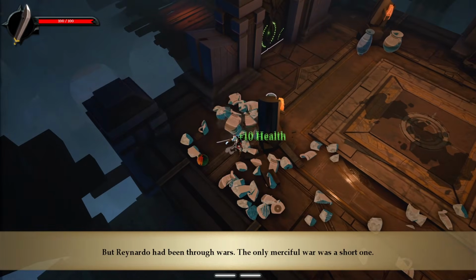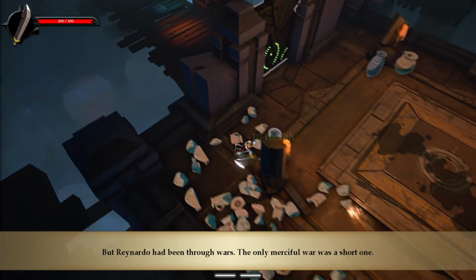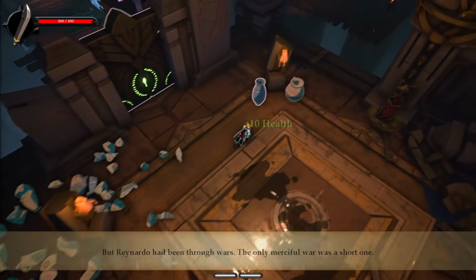As you start again, the narrator and Reynardo react differently to various situations and choices based off of what's happened before.